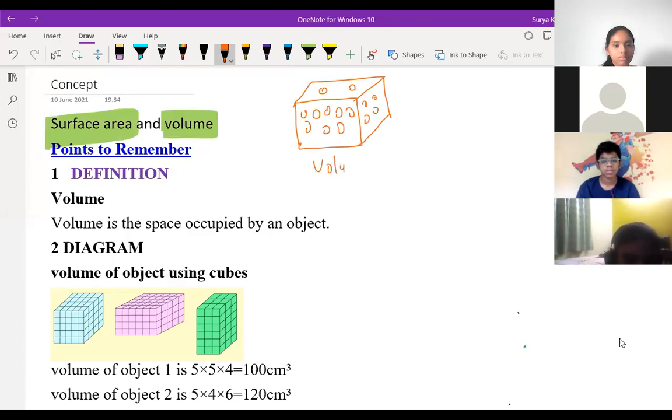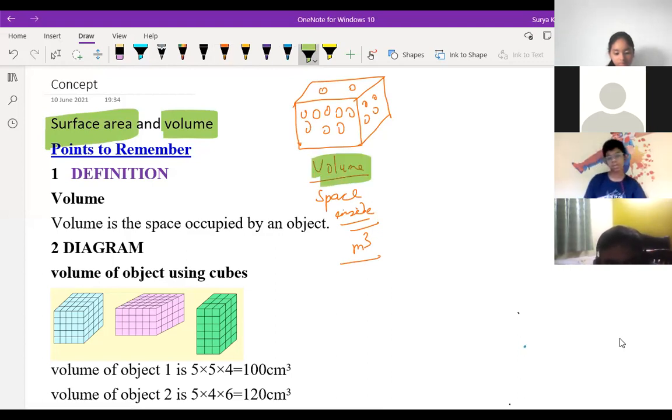This is volume. It is nothing but the space inside, how much is there. It is in meter cube. We multiply length, breadth, height, and get the answer.